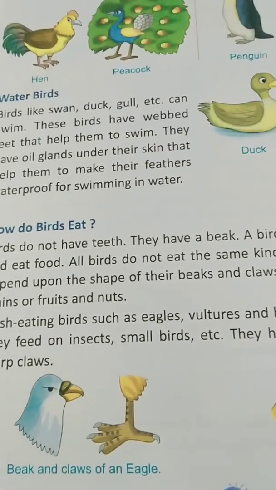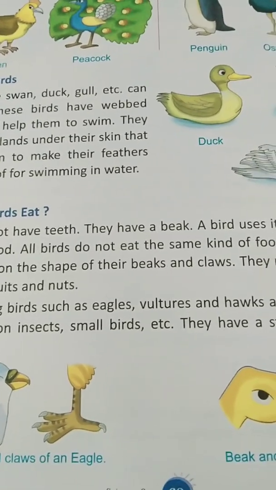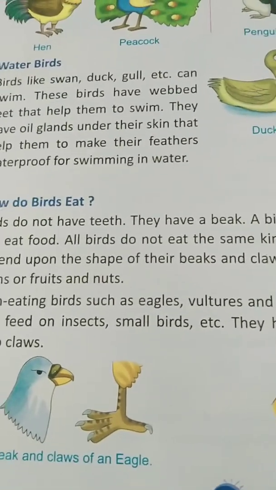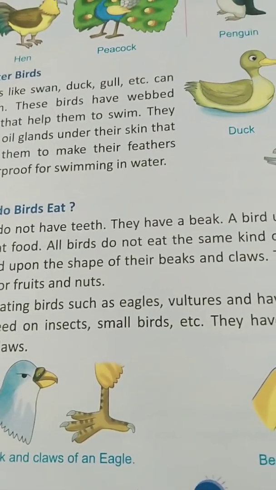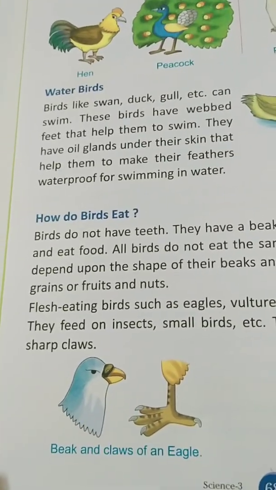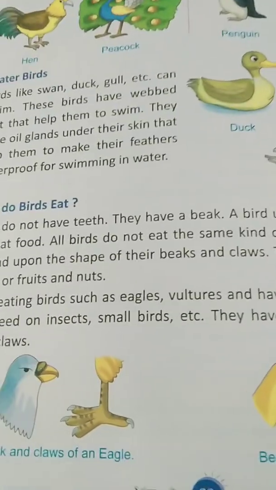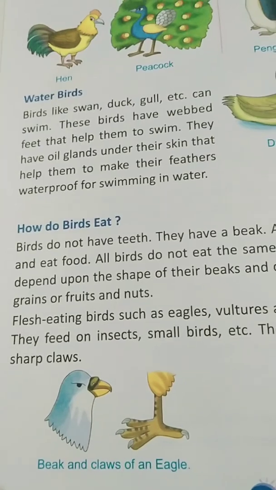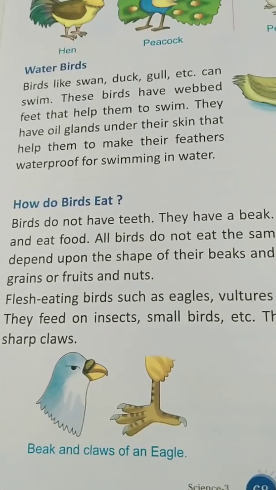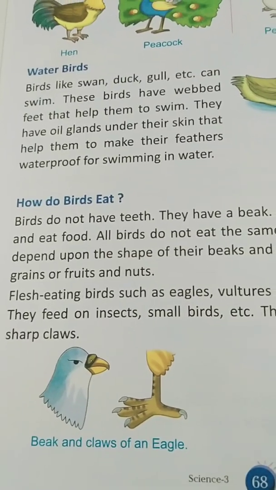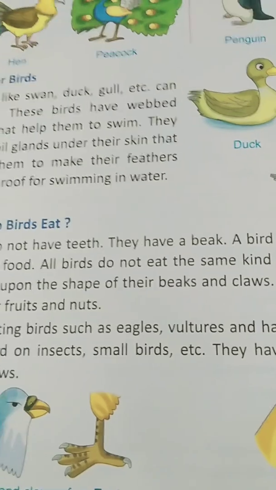Flesh eating birds such as eagle and vulture. As you all know, eagles and vultures used to eat flesh. मांस खाते हैं ना वो. Okay, then see, these are called the birds of prey. They feed on insects, small birds, etc. They have a strong, sharp beak and sharp claws, because the beaks of eagle and vulture are very sharp. So they used to eat flesh.